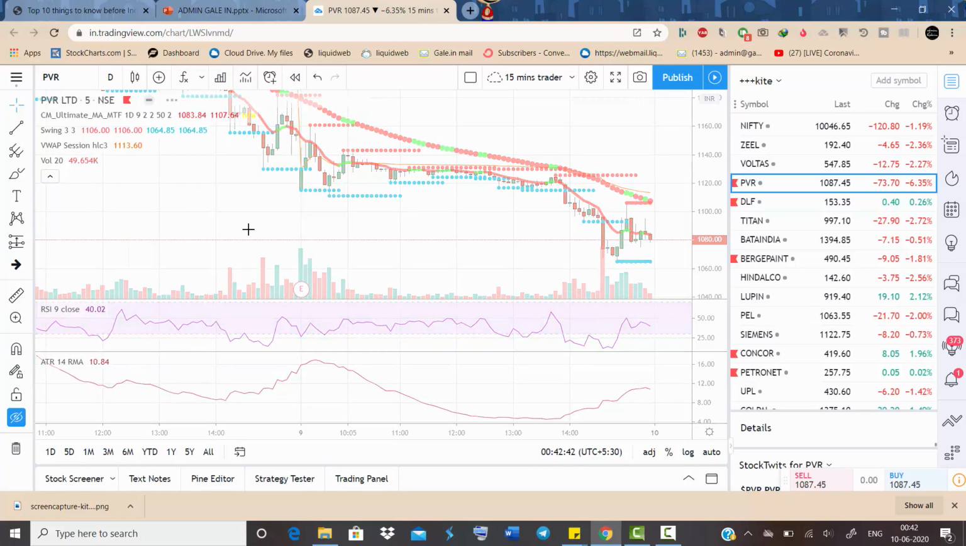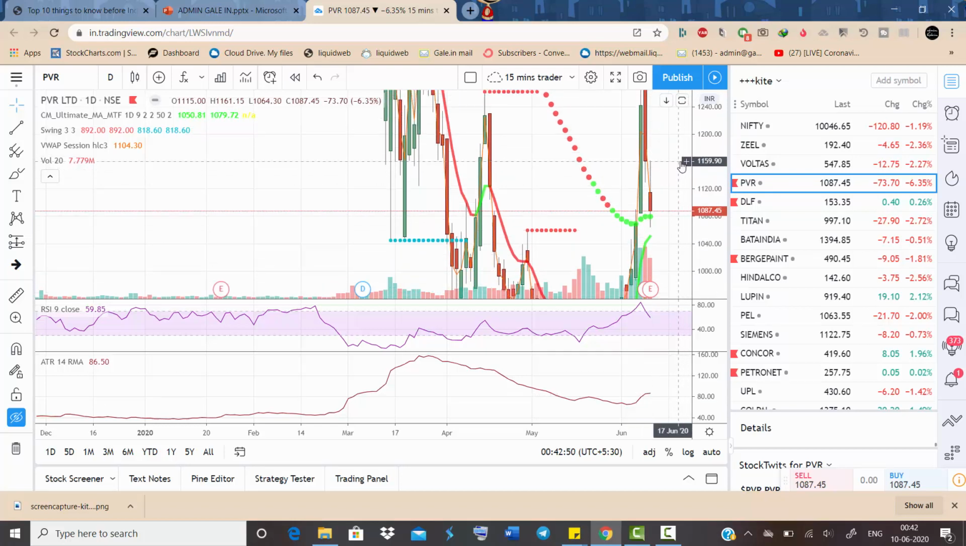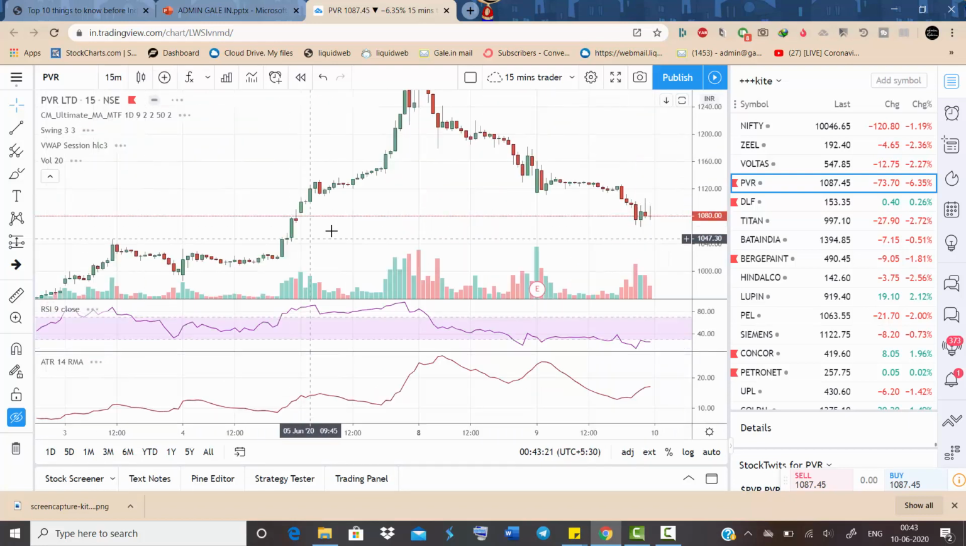You just switch to daily charts. You add ATR 14, so it is at 85. So DIS is at 1160. So 1160 minus 85, it's almost like 1075. 60 plus additional 25 points, 1075. So the stock can move down up to 1075.